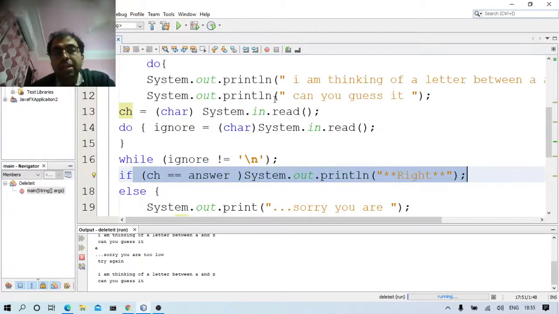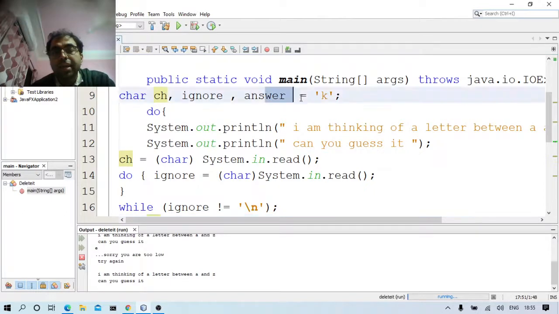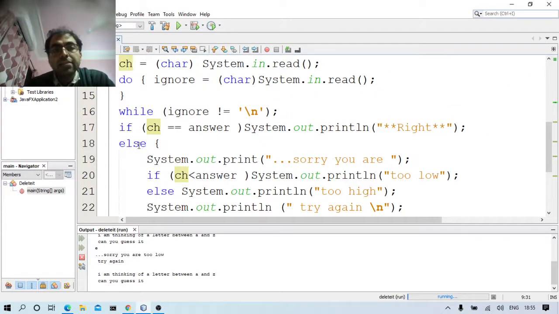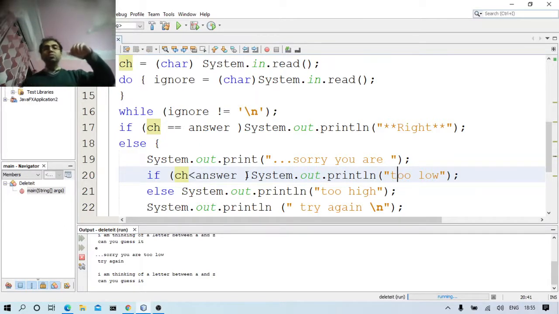So the correct value of that answer is k, as you have seen here. I'll change it in this video. I'll also show you a demo after changing it. And else if ch is equal to answer, System.out.println right, else System.out.println sorry you are too low. So sorry you are too low. If ch is less than answer, System.out.println too low. So if it is less than answer, it is too low.